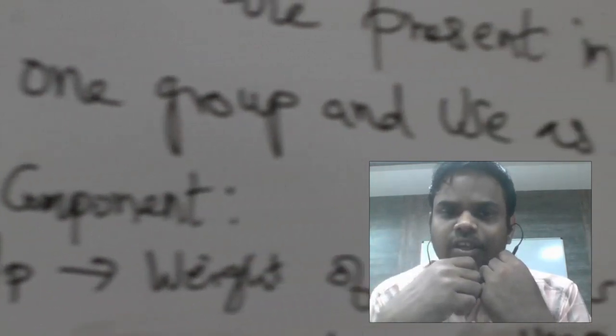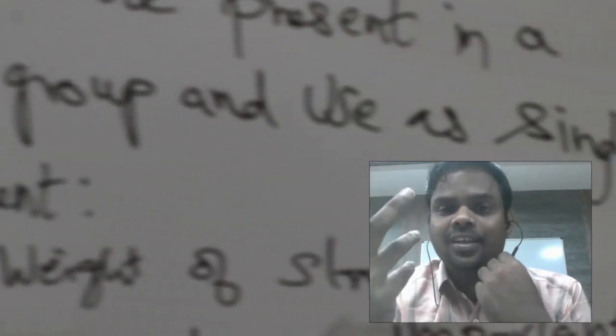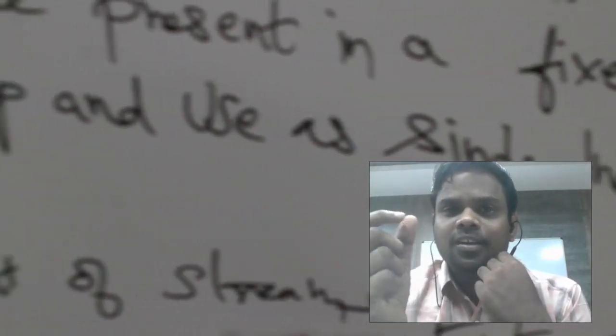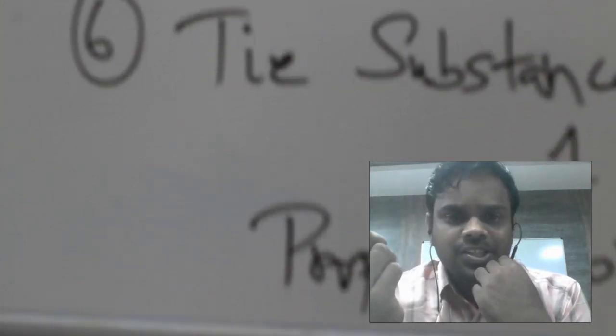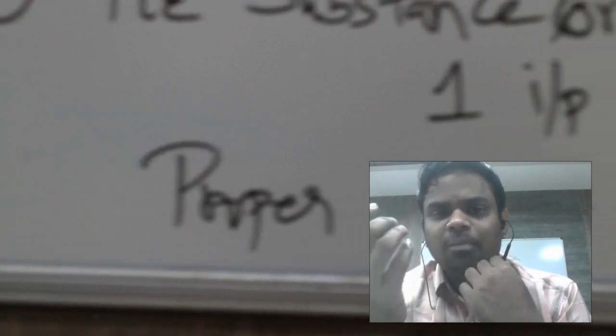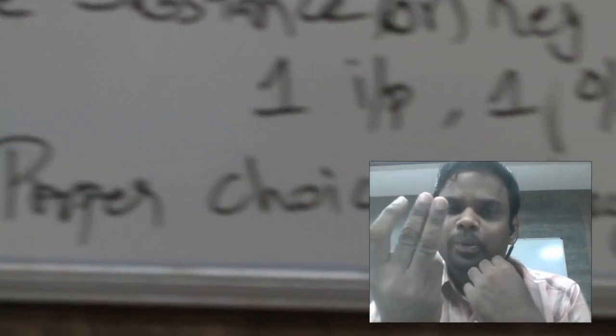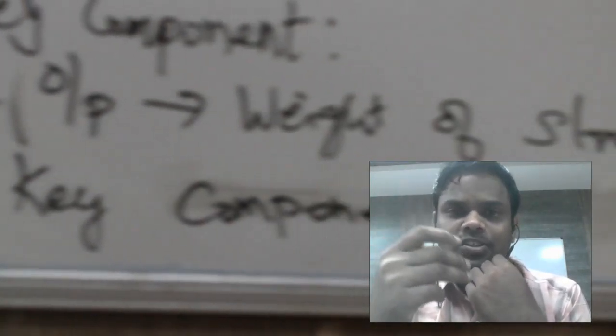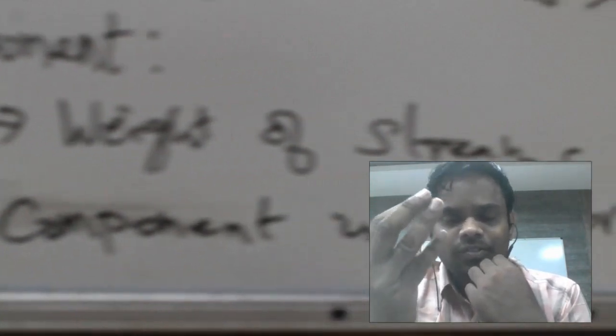The second case is when the number of unknowns is greater than the number of equations. As I said, x, y, z are there, but there are two equations only. In that case, the problem becomes indeterminate. We cannot solve it without identifying another equation. The third case is when the number of equations is greater than the number of unknowns. As I said, only two parameters, x and y, are there. How many equations do we need? We need only two independent equations to solve the problem and obtain the values of x and y.